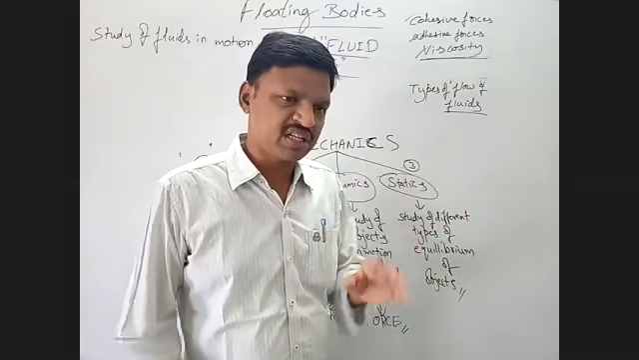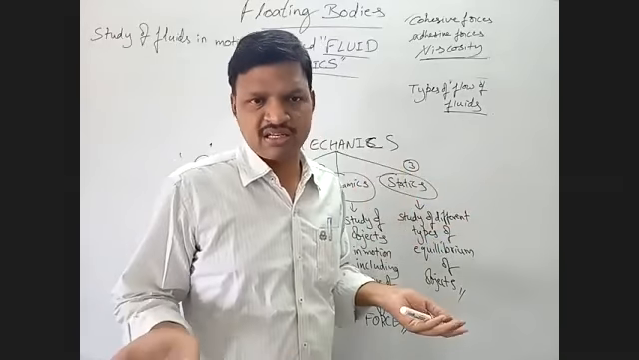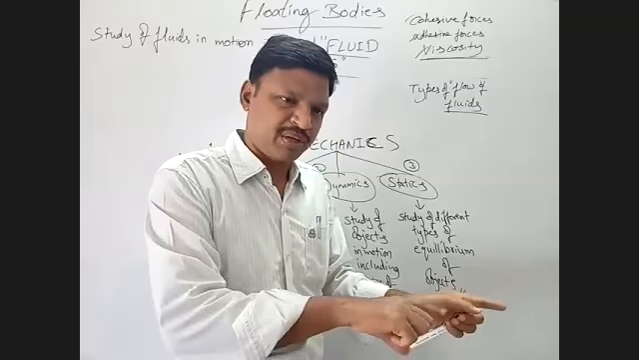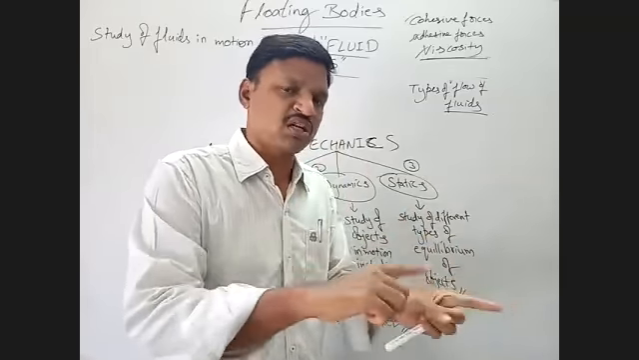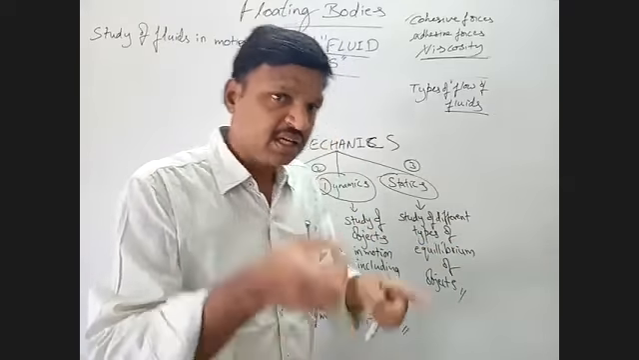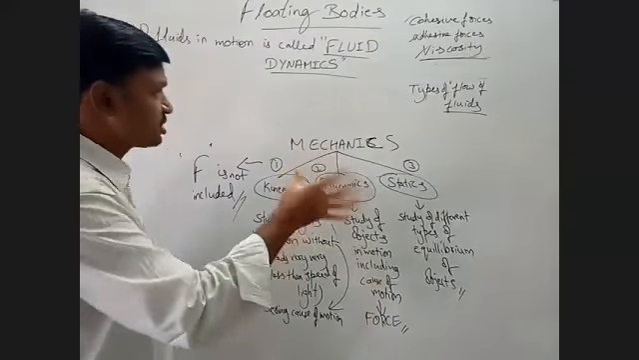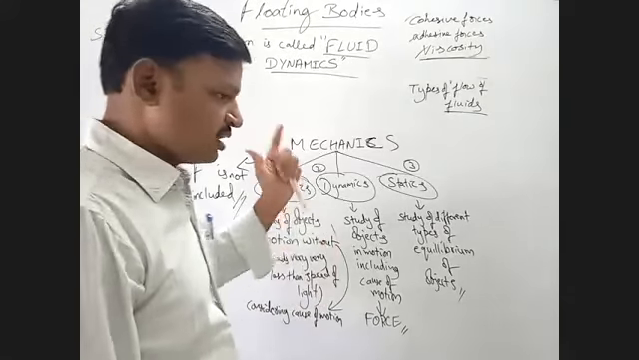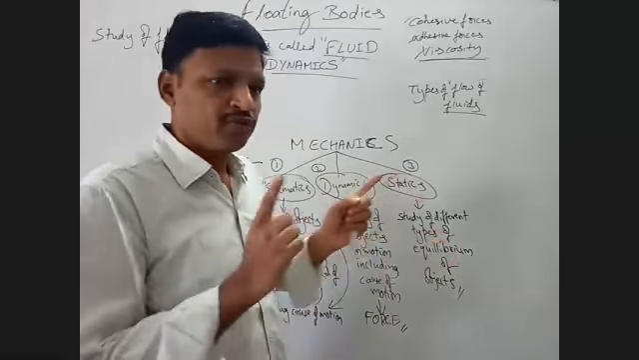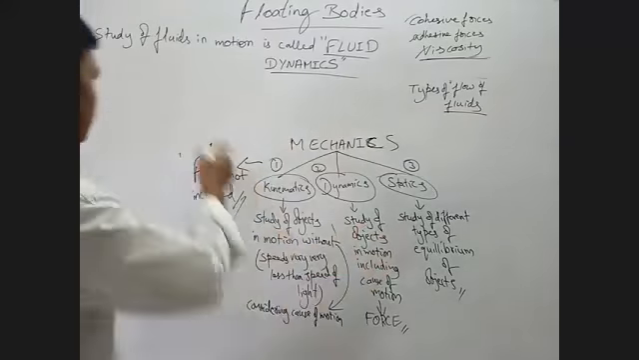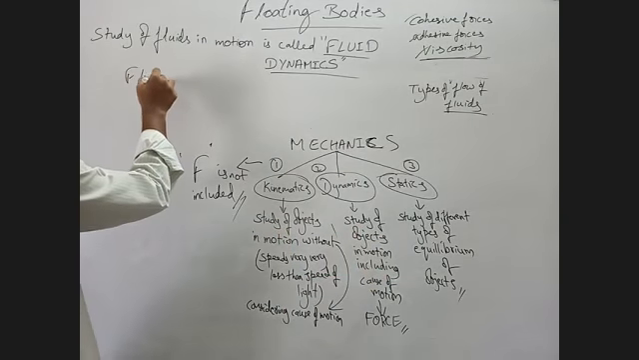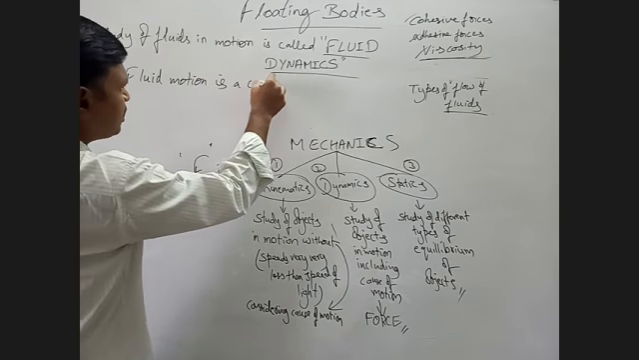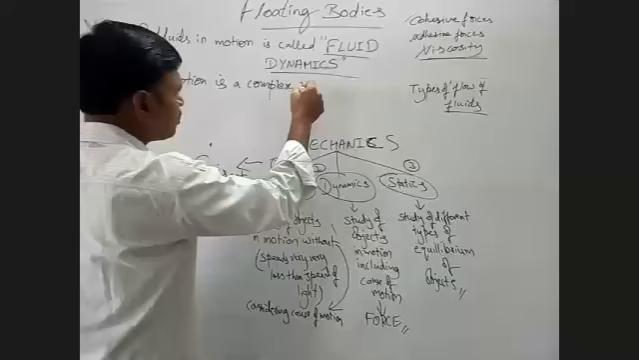When we say that an object is in equilibrium, it means a balanced state. Balanced state when it is at rest is static equilibrium. Balanced state when it is in motion is dynamic equilibrium. So dynamic means in motion. So fluid dynamics here means that, finally, the fluid is in motion. Actually, fluid motion is a complex phenomenon. Means what?